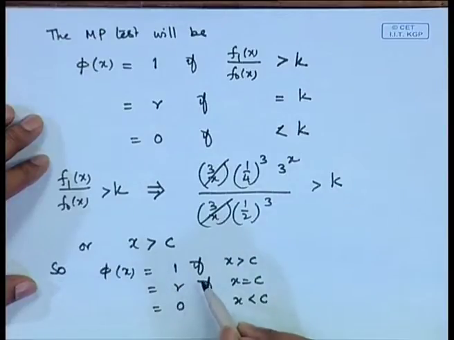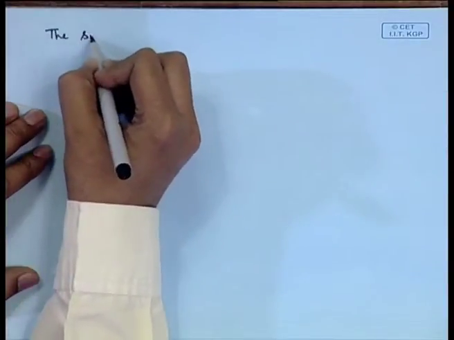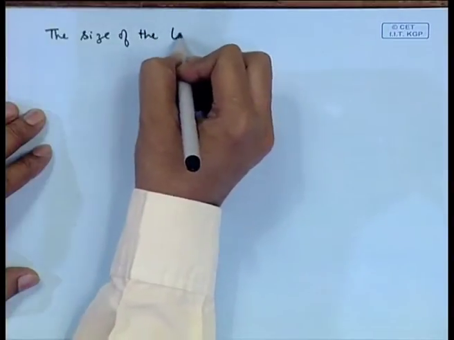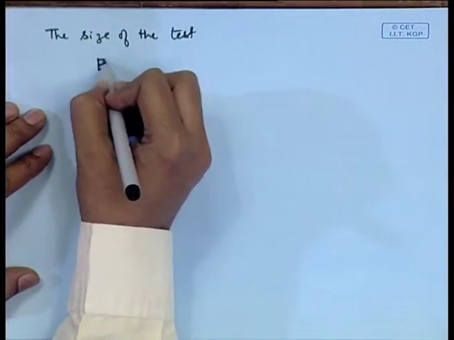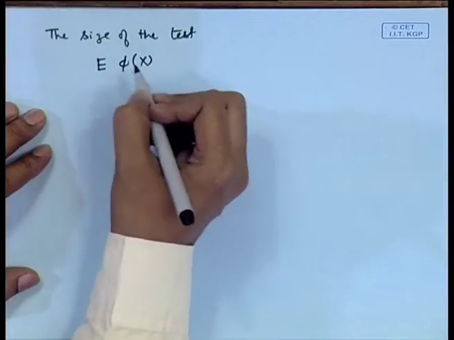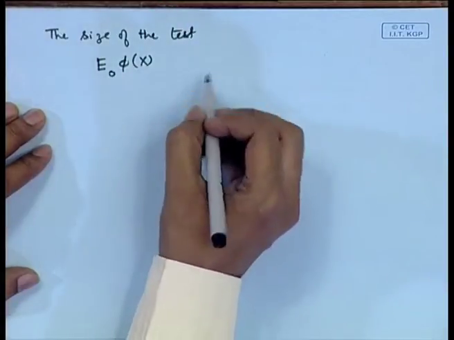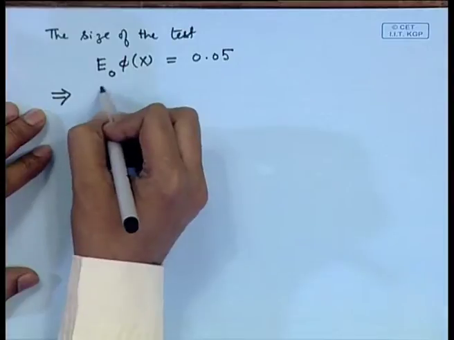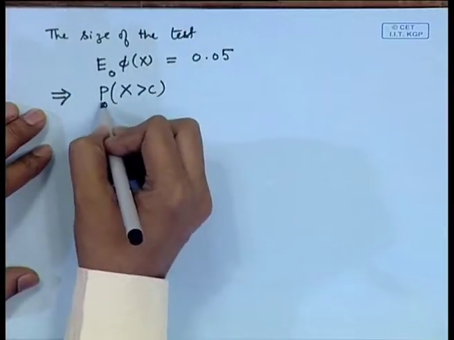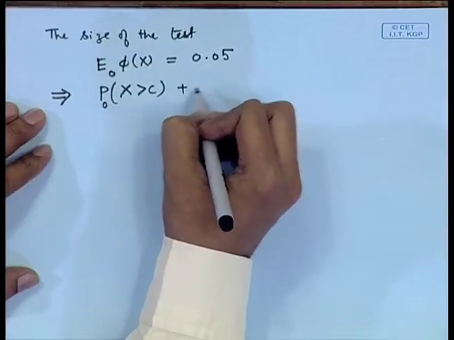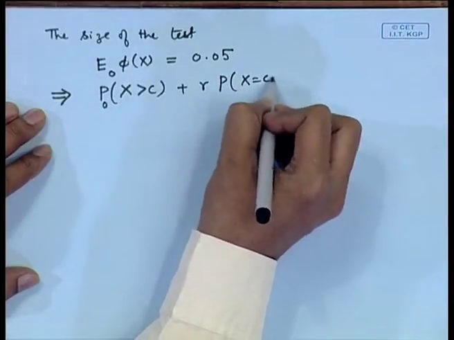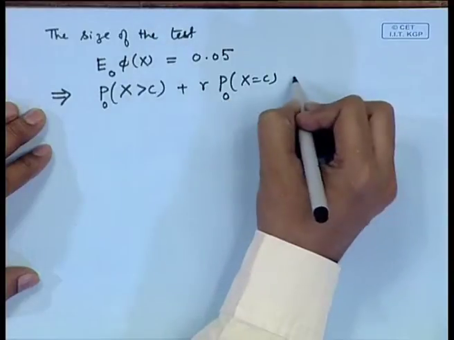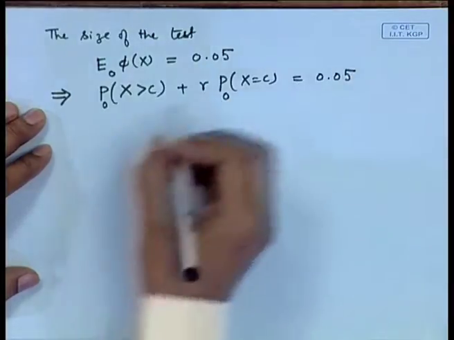Now, the size of this test must be equal to alpha, that is 0.05. So, if we put that condition, the size of the test, that is the expectation of phi x when the null hypothesis is true, is equal to 0.05. So, this value is equal to the probability x greater than c when p is equal to half, plus gamma times the probability x is equal to c when p is equal to half, that is equal to 0.05.